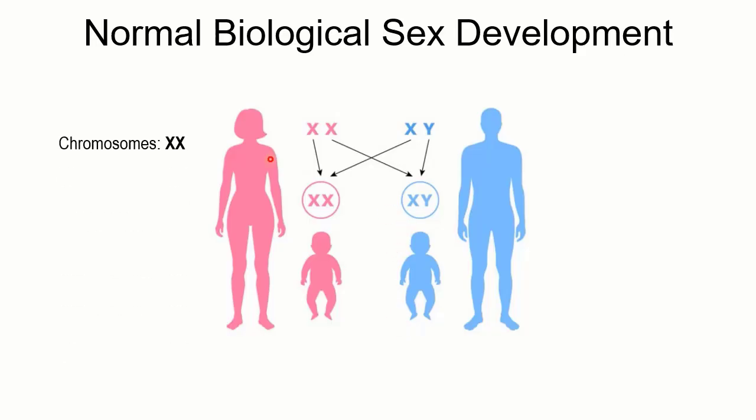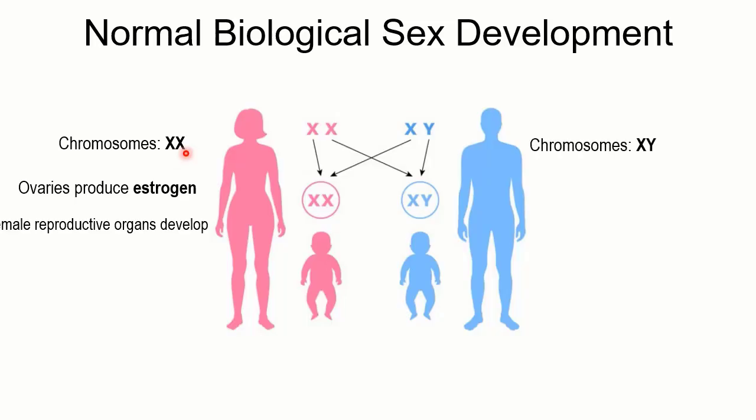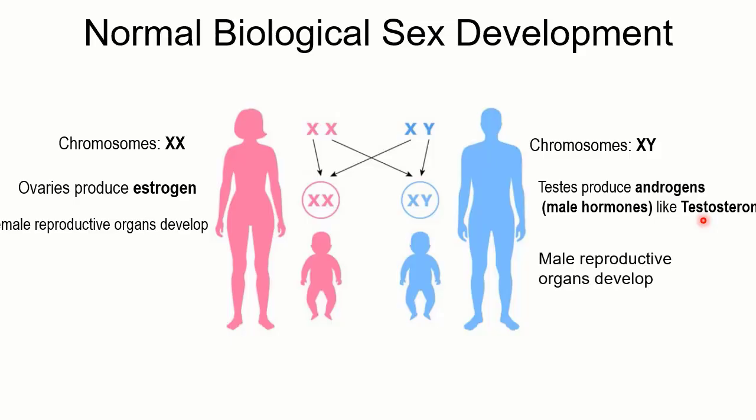When you talk about females, they have two X chromosomes. They have ovaries, which are responsible for the production of estrogen, which ultimately leads to the development of the female reproductive internal and external organs. When you talk about males, you have one X and one Y chromosome. They have testes, which are responsible for the production of androgens like testosterone, which ultimately leads to the production of the male reproductive internal and external organs.